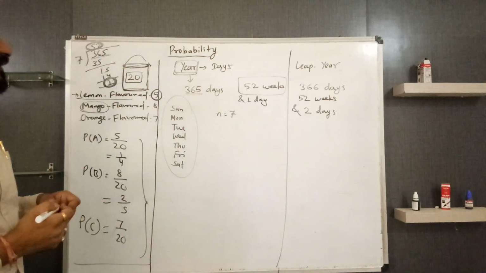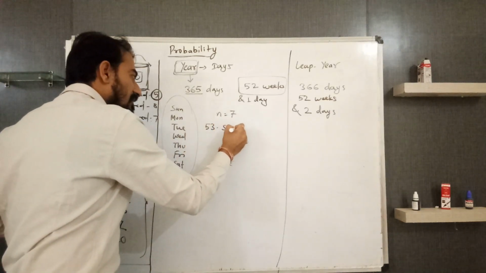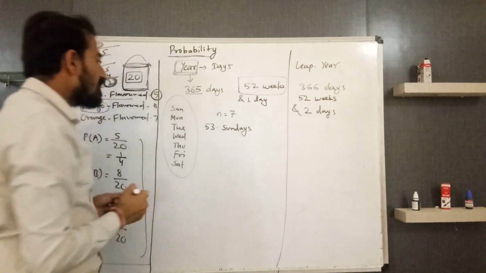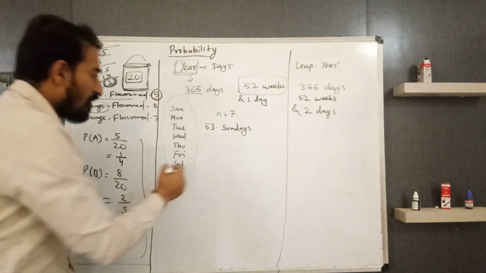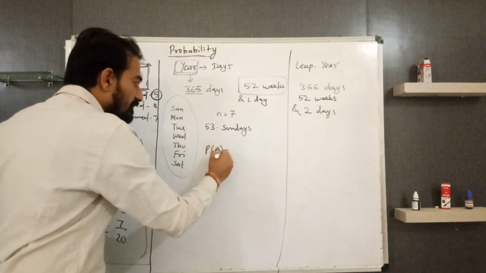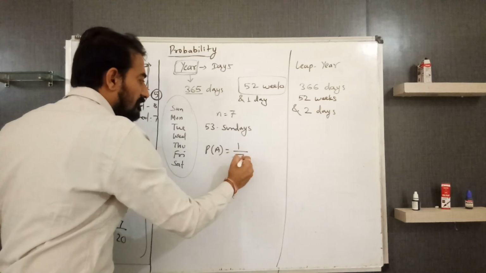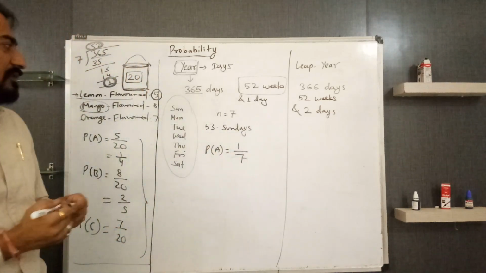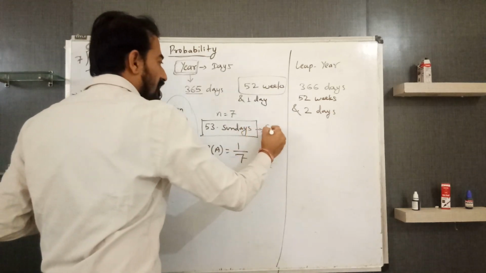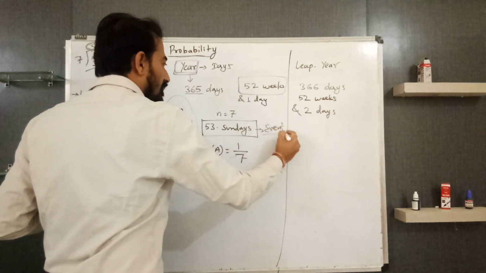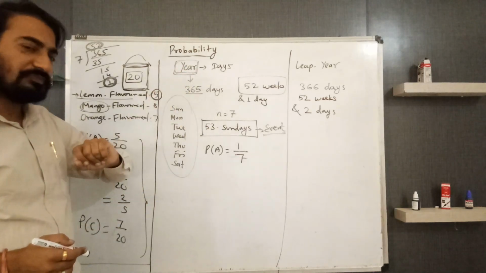Now about 53 Sundays. For 53 Sundays, in this list, how many times do we have Sunday? Only one time. So probability of the event will be 1 by 7 for 53 Sundays. This is the event of having 53 Sundays in a year.